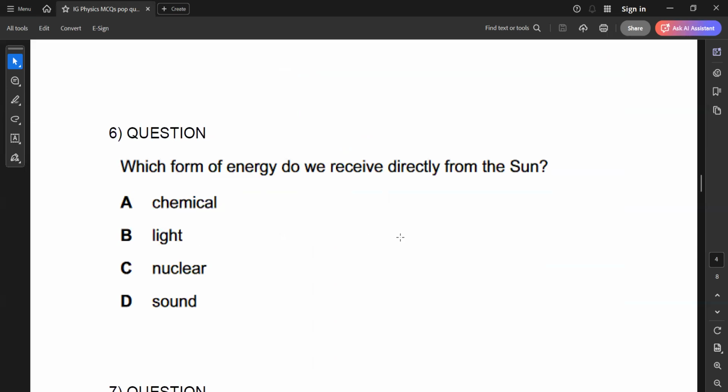Question 6. Any doubt? Which form of energy do we receive directly from the sun? So we receive the light energy directly from the sun.